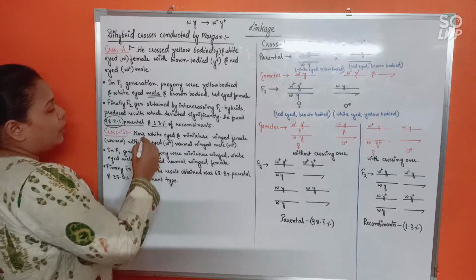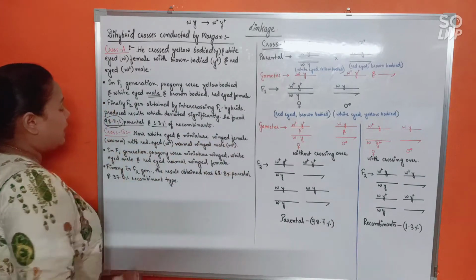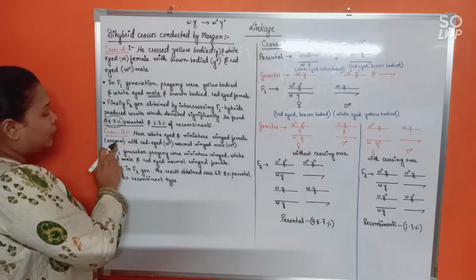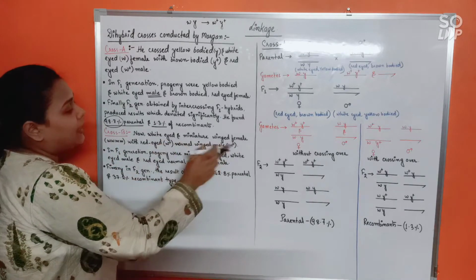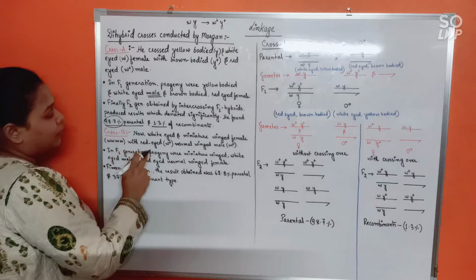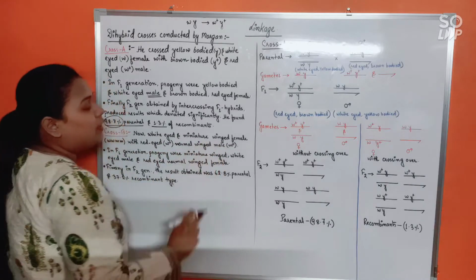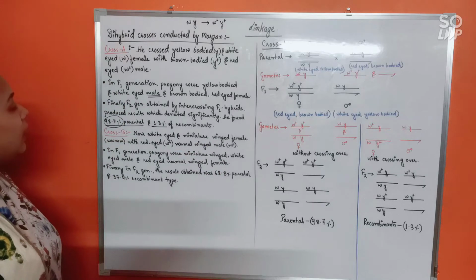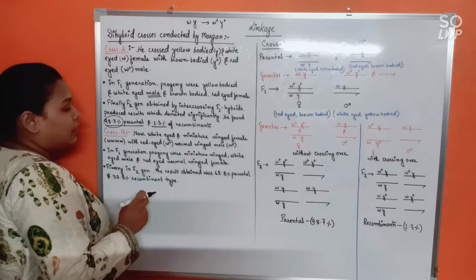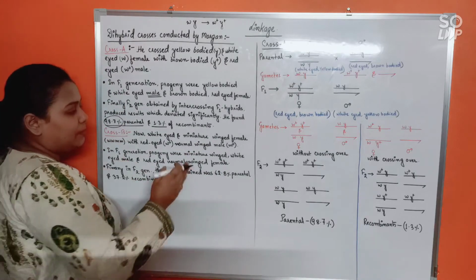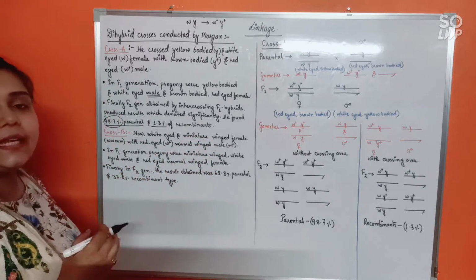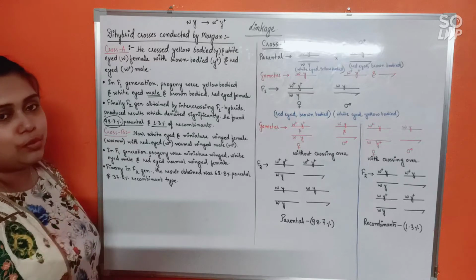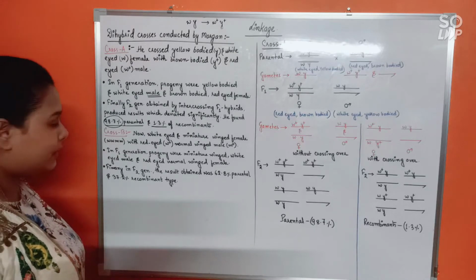In cross B, a white-eyed and miniature-winged female, that is WWMM, where M means miniature wing, okay? So the white-eyed and miniature-winged female has been crossed with a red-eyed and normal-winged male. Now, in the F1 generation, the result remains the same. That means the characteristics of the father go down to the daughter and the characteristics of the mother go down to the son. Alright? Same result.